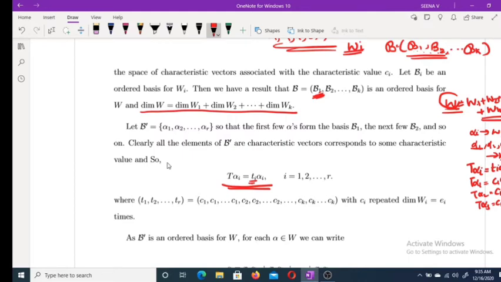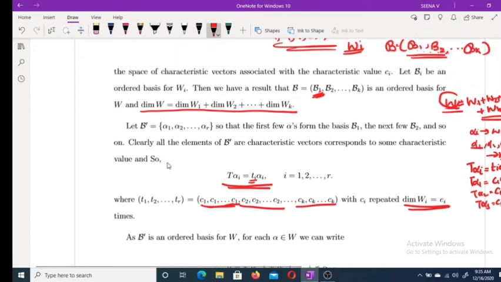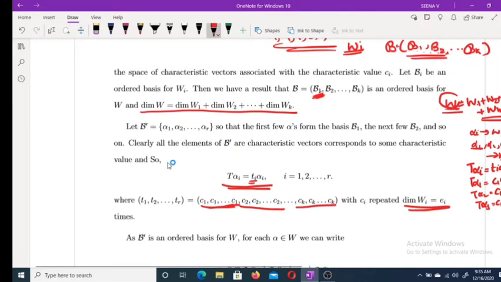So, T alpha i is equal to t_i alpha i, where i varies from 1 to r, and t1, t2, etc., tr is equal to c1, c1, etc. Here c1 is repeated e1 times, where e1 is the dimension of W1, and c2 is repeated e2 times, etc., ck repeated ek times, where ei is the dimension of Wi. Clear?